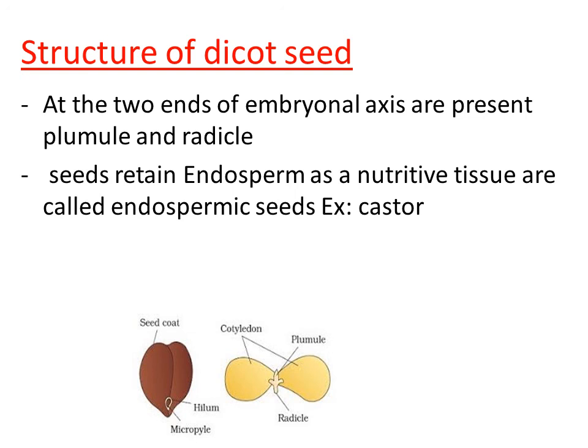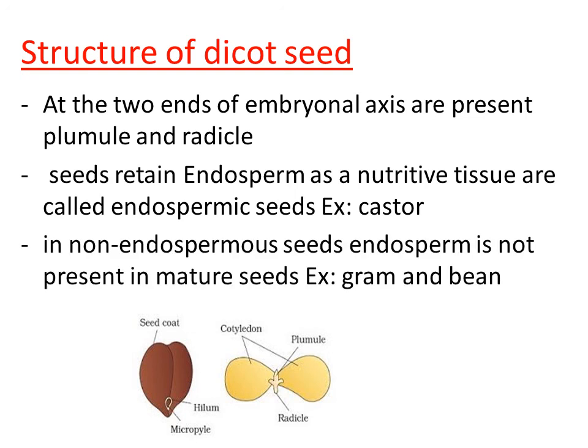Clear? So just remember the definition of endospermic seed. If the endosperm is retained in the seed, such a kind of seed is called an endospermic seed. Example is castor. And there is another type of seed in the dicotyledonous plants. Such seeds are called non-endospermous seeds. What do you mean by non-endospermous seeds?